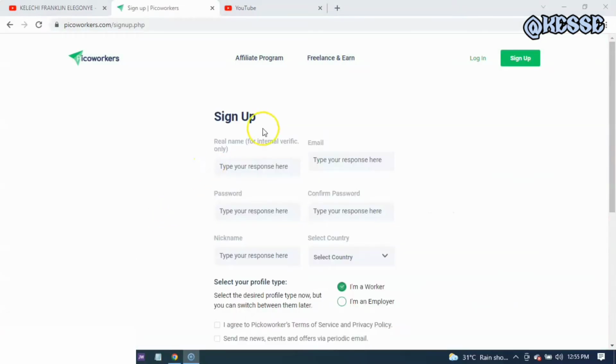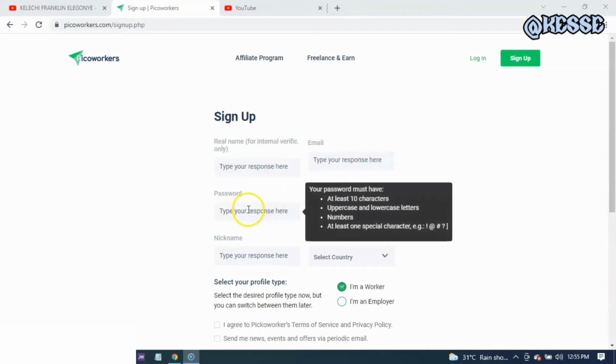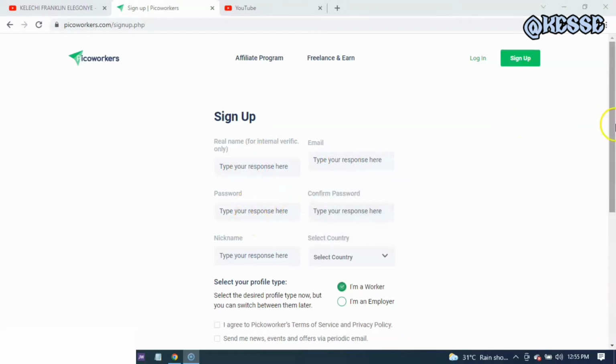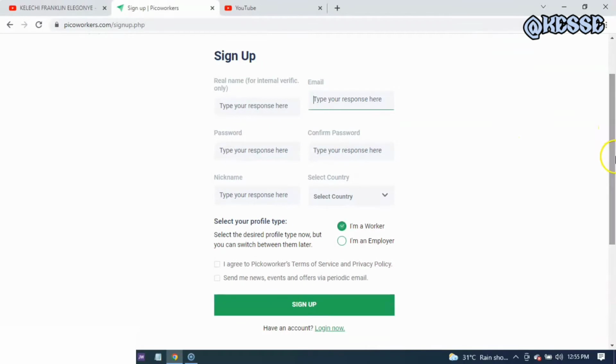So guys, once you click on the sign up button, it will appear like this. Here you have the prompt where it will tell you to put in your real name. Here you put in your email account, you put in your password, then you confirm your password, then you put in your nickname which you want to appear on the website, and then you select your country. Once you've been able to do that, you can now decide whether you want to be an employer or a worker on the site.